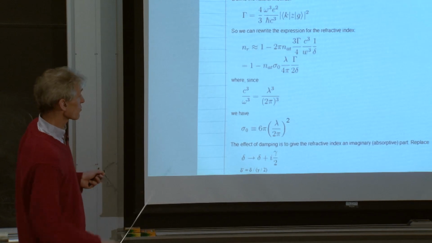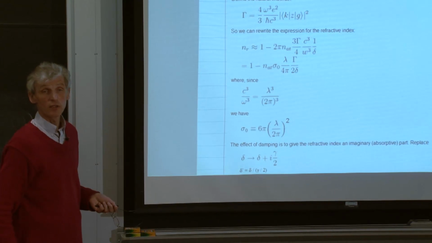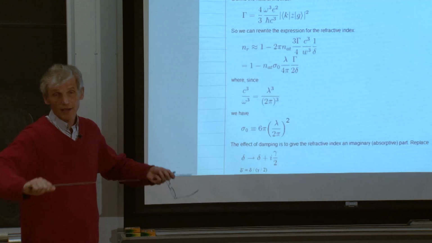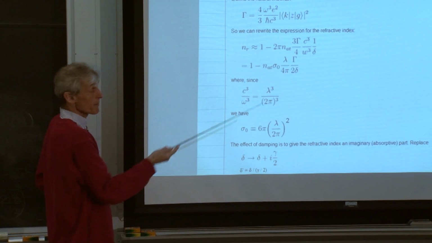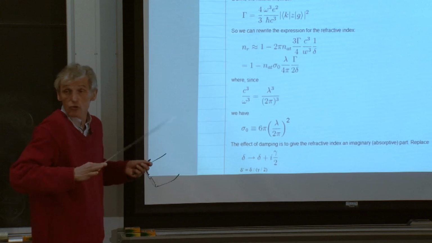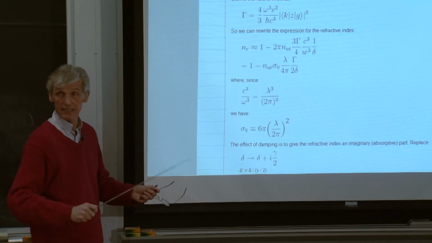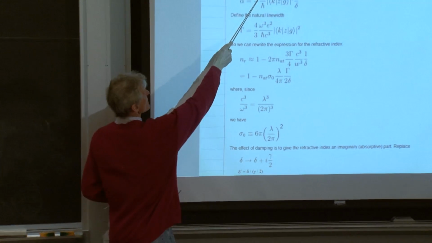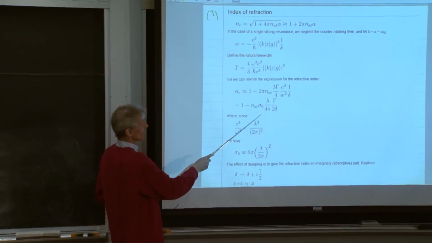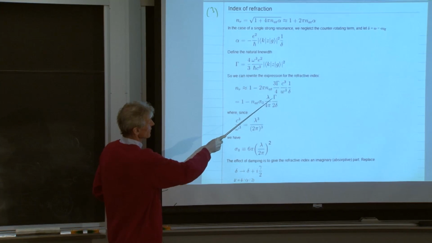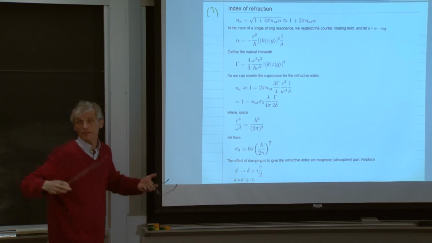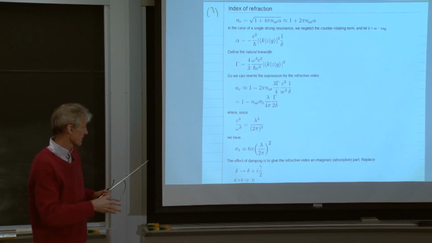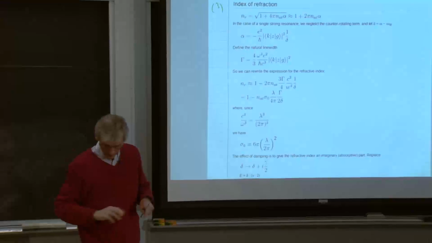I have also introduced the quantity sigma 0, which will later be the resonant absorption cross-section for atoms, but again here, just use it as a parameterization. I've not introduced any new concept, I've just rewritten this expression in this way, involving sigma 0, which is a cross-section, and gamma, which is a natural line width. Okay,